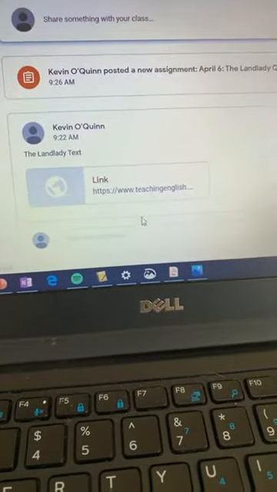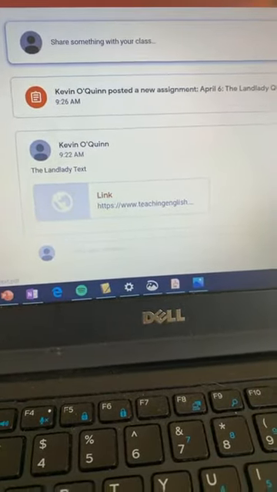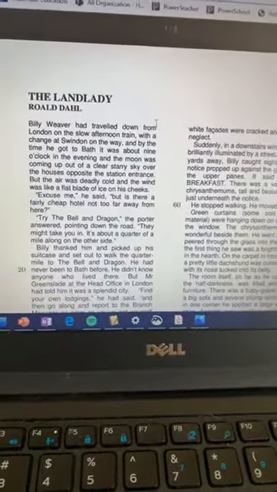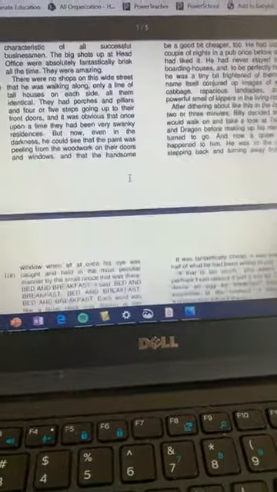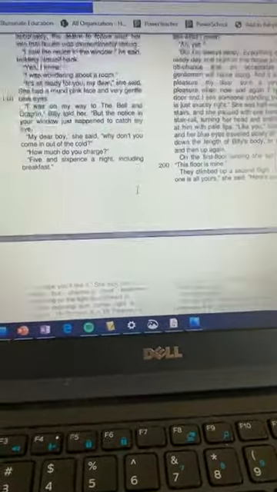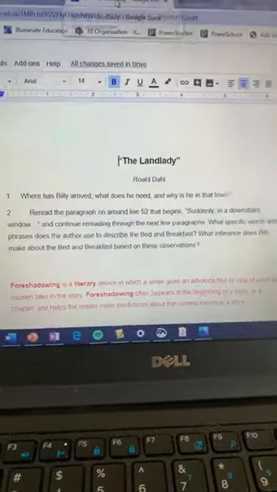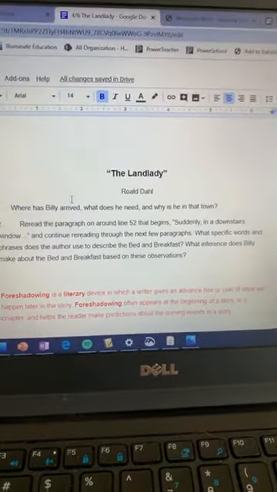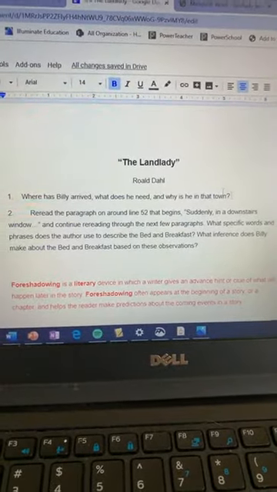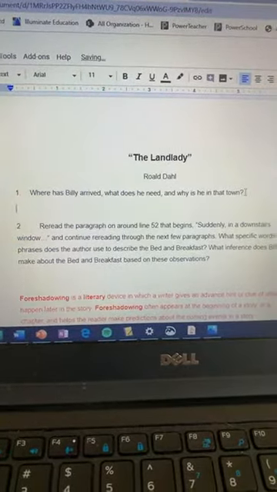If you are completing it on Google Classroom, let me just show you really quickly what you have to do. I put a link to the text right there. If you click on this link, it will bring you to this page, which is the exact same text that you would find in the packet. It's just online. And then once you do that, you will answer the questions. The Landlady by Roald Dahl. Just go down and hit enter and just type below.